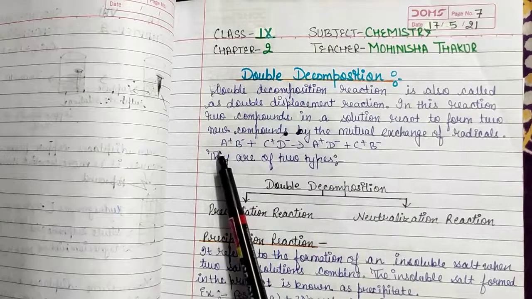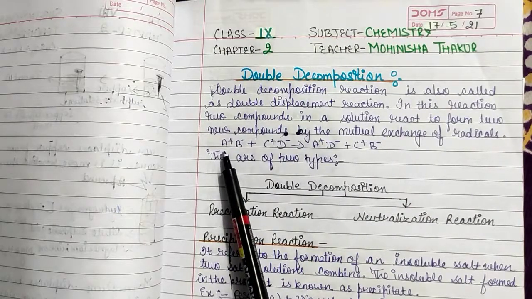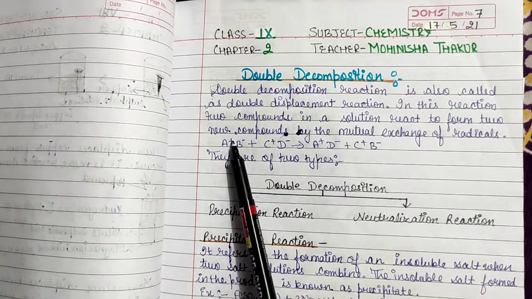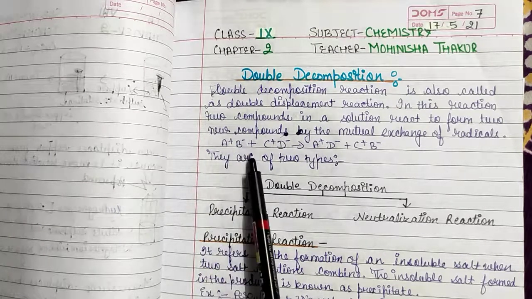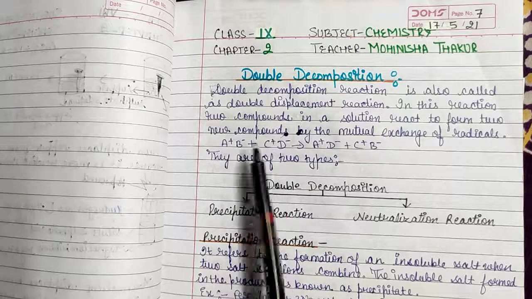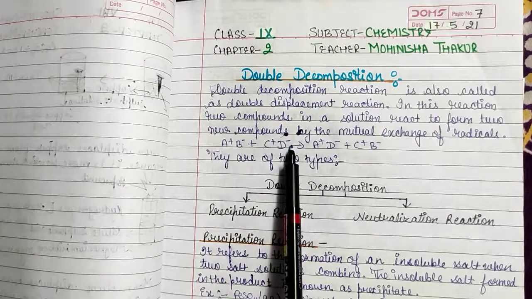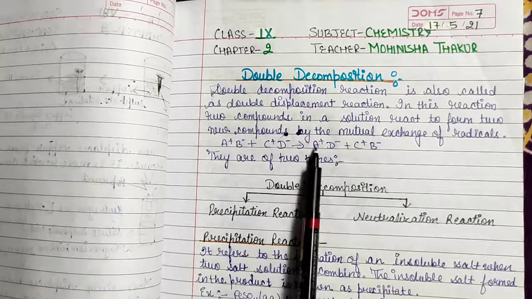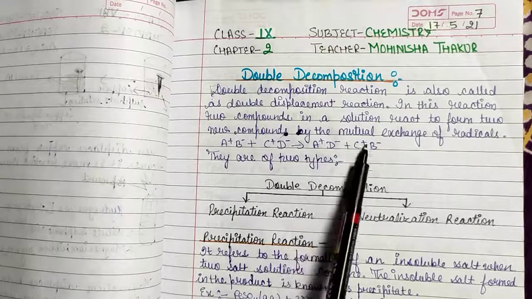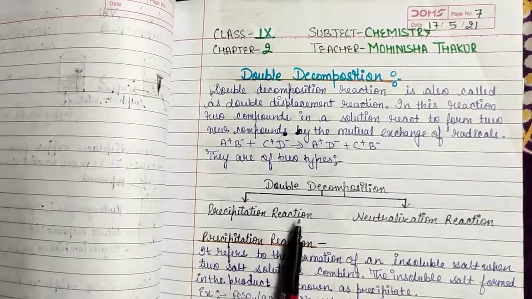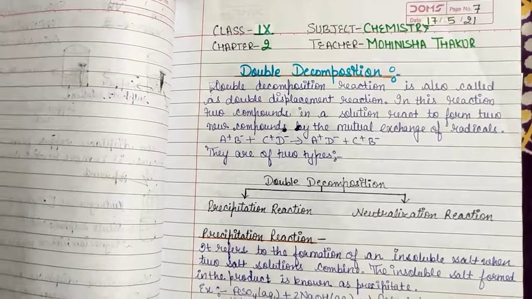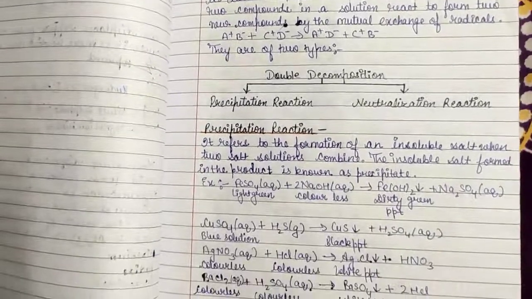The skeletal equation is given over here on page number 7 of the notes: A positive, which is a cation, and B negative, which is an anion, on reacting with another C positive cation and D negative anion, will form A positive D negative plus C positive B negative. They are of two types, the precipitation reaction and the neutralization reaction. Now we will discuss the precipitation reaction.